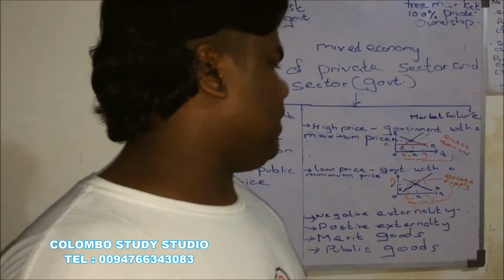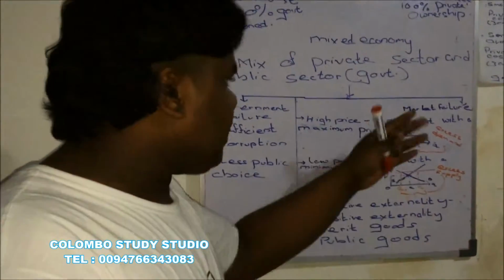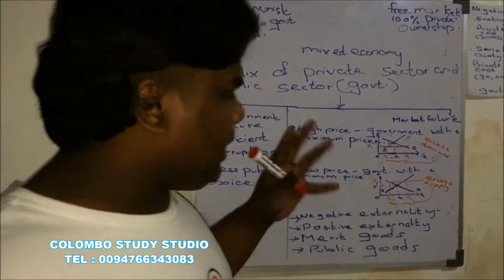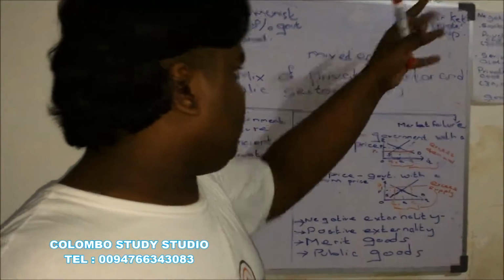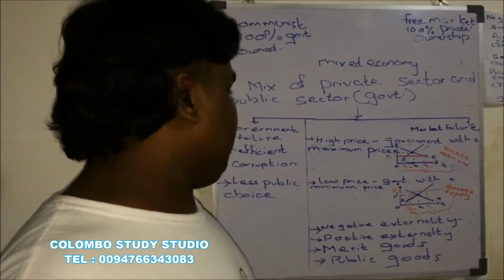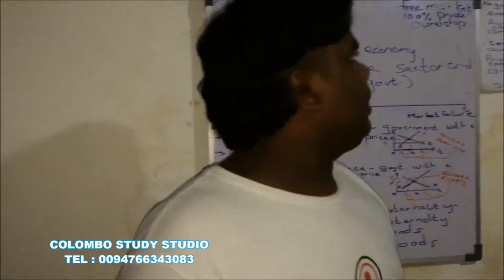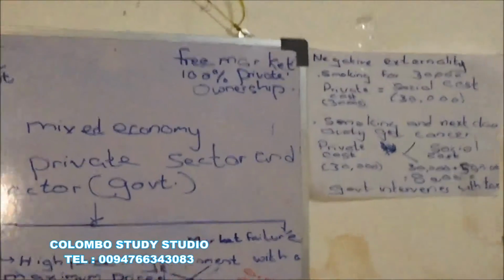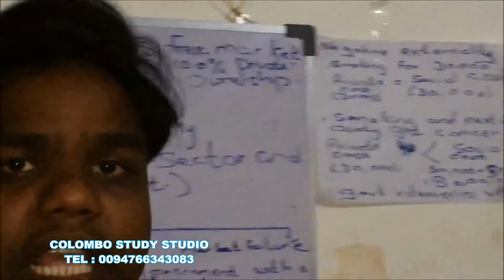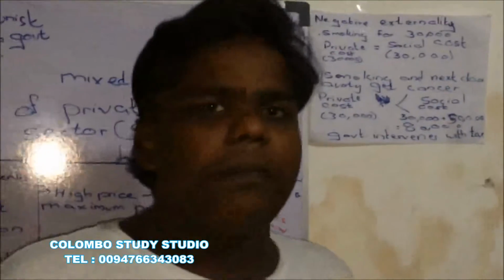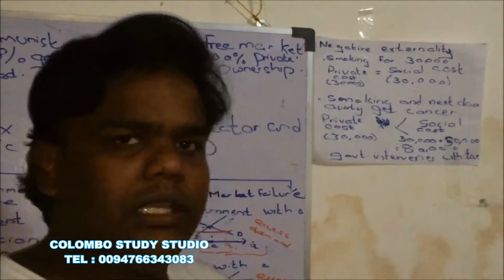Then another reason why the market fails and why the government intervenes in the free market is because of negative externality. Now what is this thing called negative externality? Negative externality means the external cost of a private transaction. What do I mean by that?